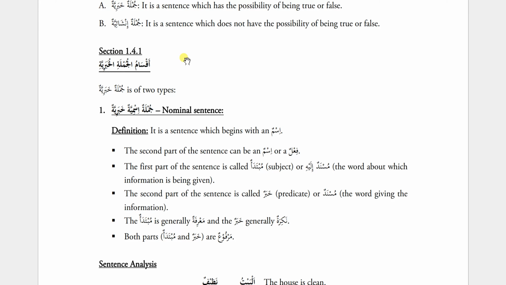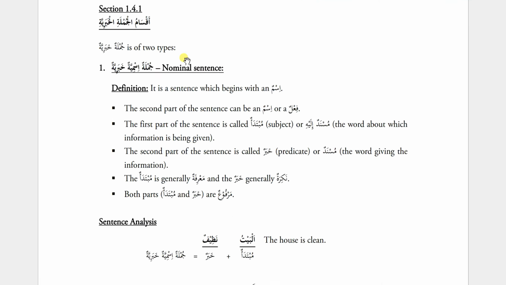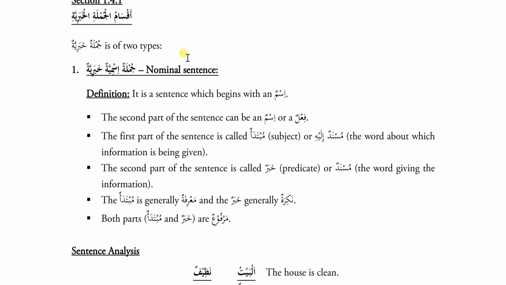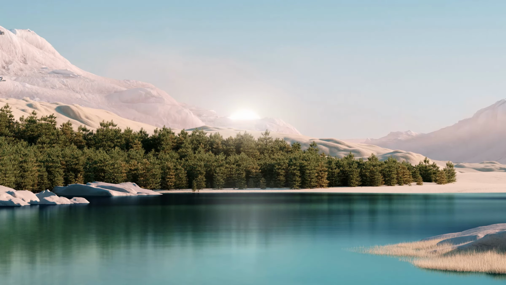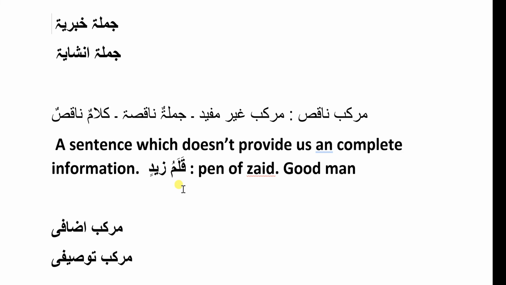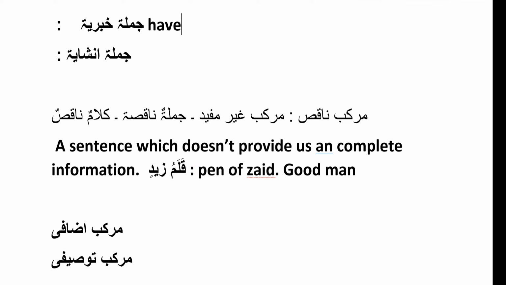Now, jumlatun khabariyatun, jumlatun insha'iyatun. What's the definition written for jumla khabariya? A sentence that has the possibility of being true or false.